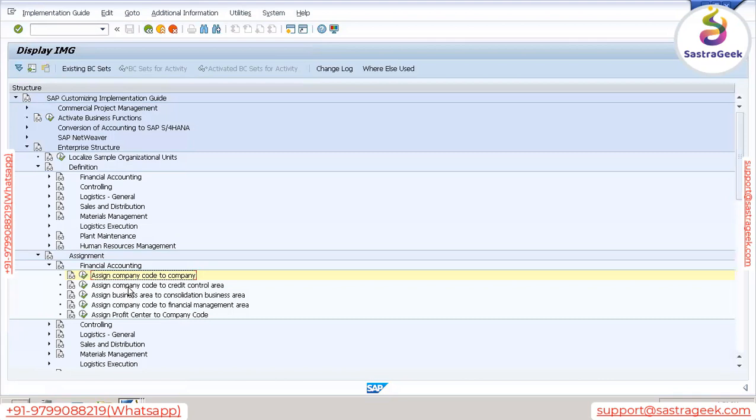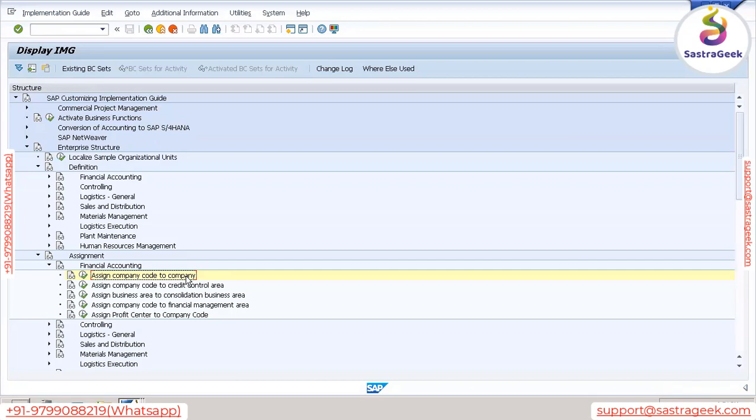Next, we need to assign company code to credit control area. And remember one very important point: here you are telling that assign company code to company. Please never ever use the term assign company to company code, because most consultants, even experienced consultants, make this mistake. Company is the highest organizational unit and company code is lower than a company. So always we assign lower part to higher part.